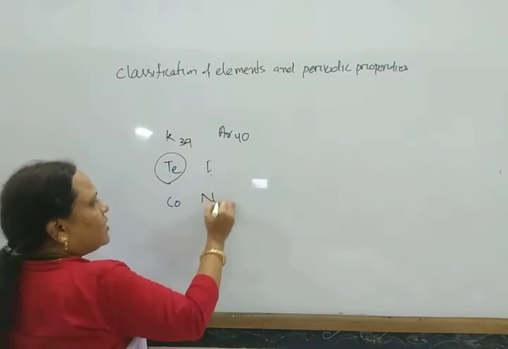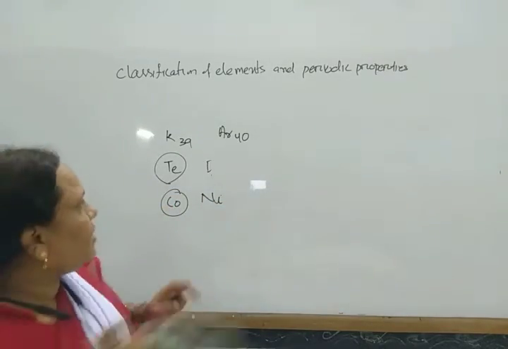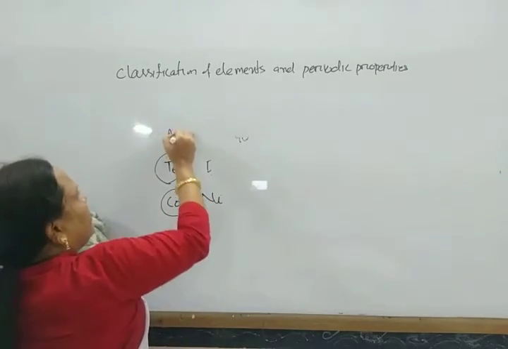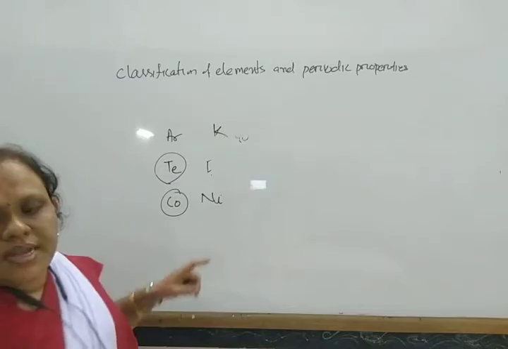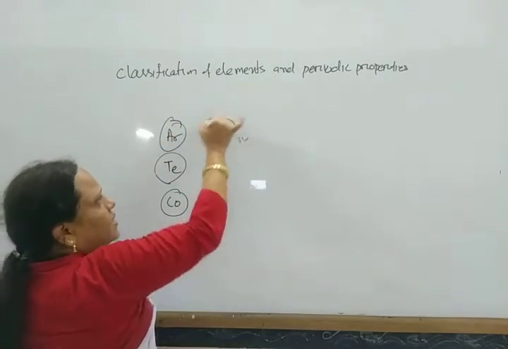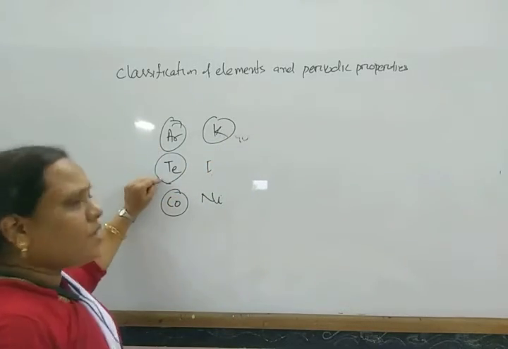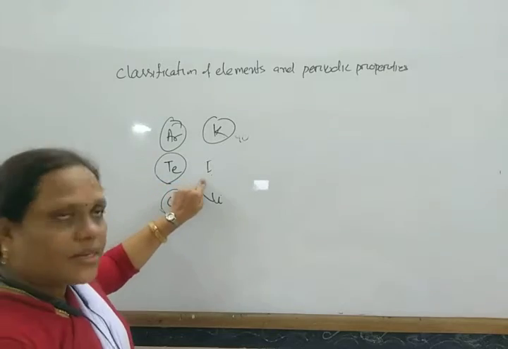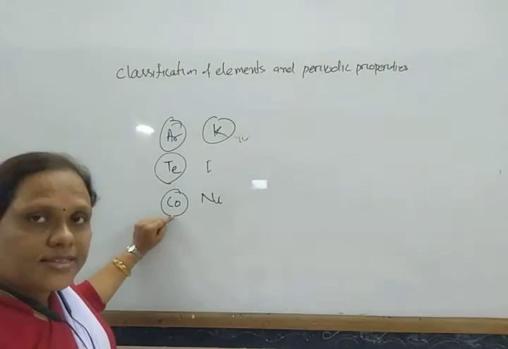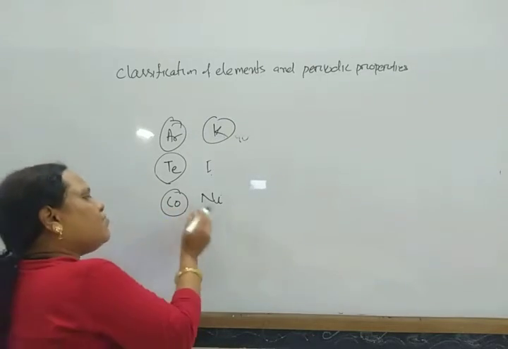Similarly, cobalt has a higher atomic mass than nickel, but is placed before nickel.